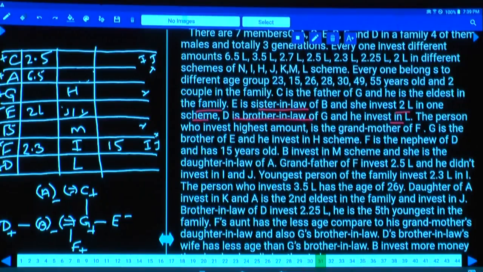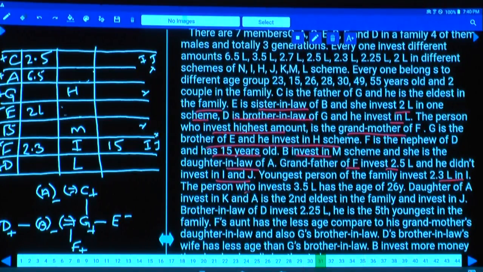Now I and J. J cannot be here. The person who invested the highest amount is the grandmother, and G is the brother of E and invested in H. F is the nephew of D and 15 years old, and B invested in scheme M. Grandfather of F invested 2.5, that is C invested 2.5 and he did not invest in I and J. Youngest person of the family invested 2.3 lakh in I.